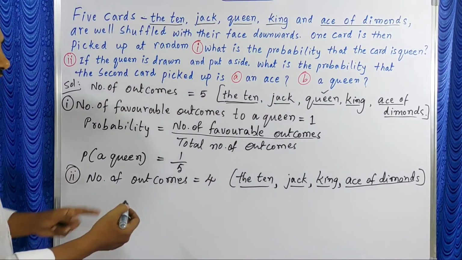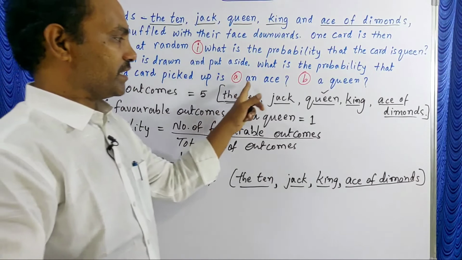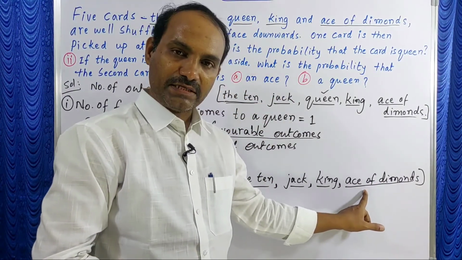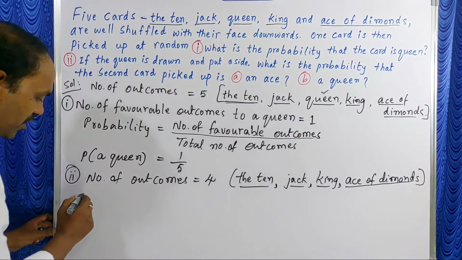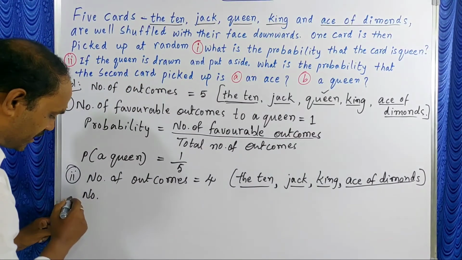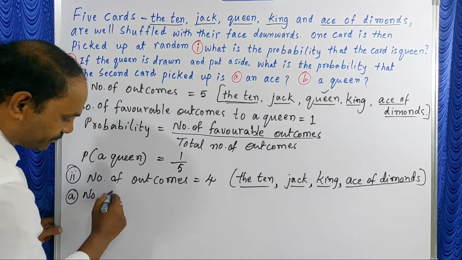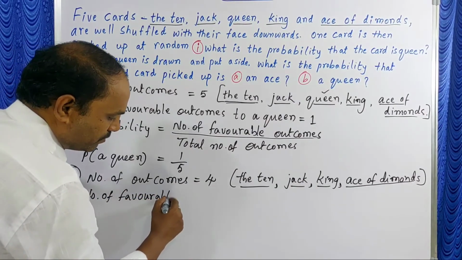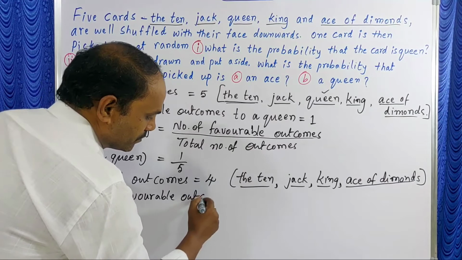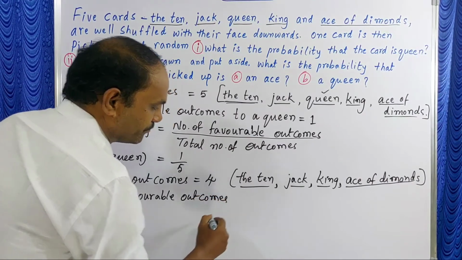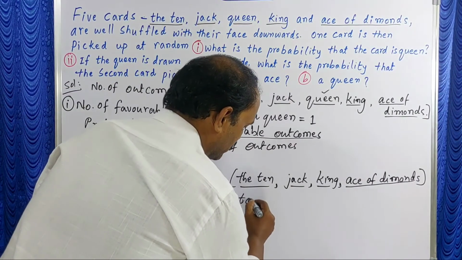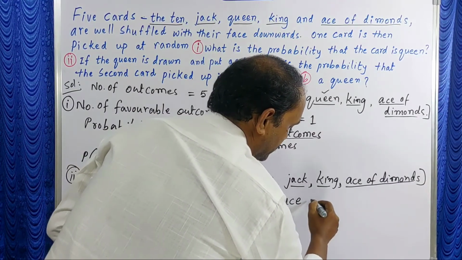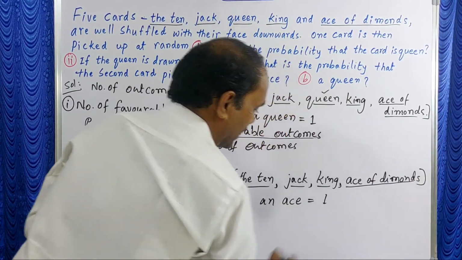In these 4, what did he say? Picked up a card is an ace. How many aces are there? 1 is there. So number of favorable outcomes to an ace, only 1 is there, so 1.